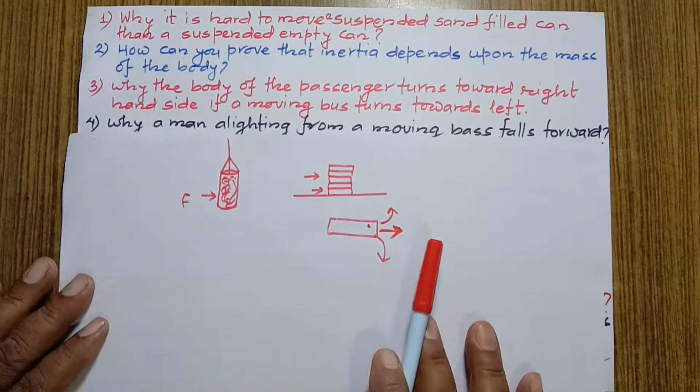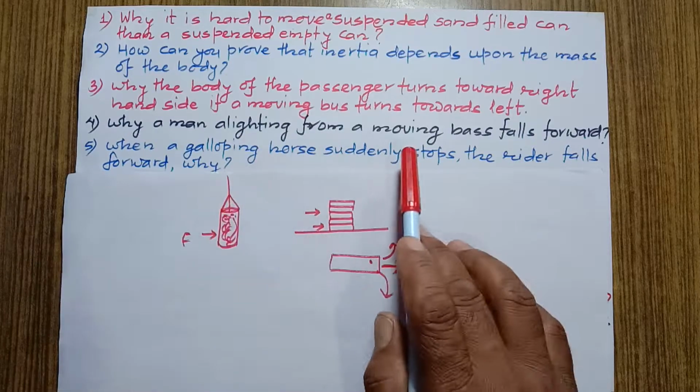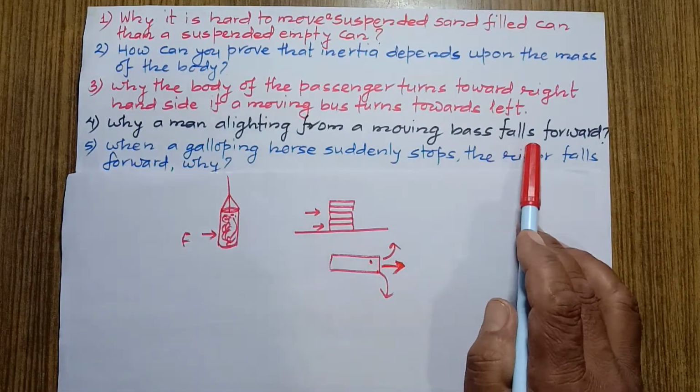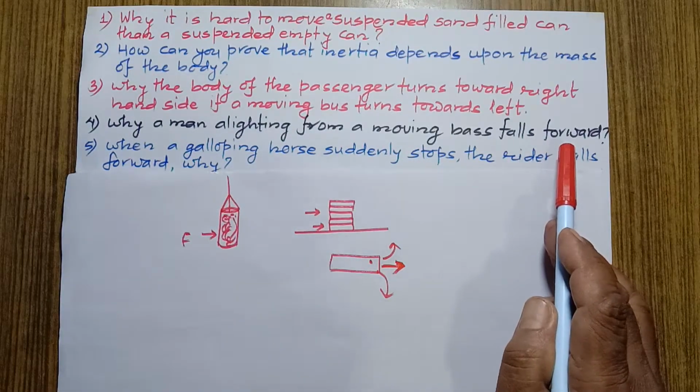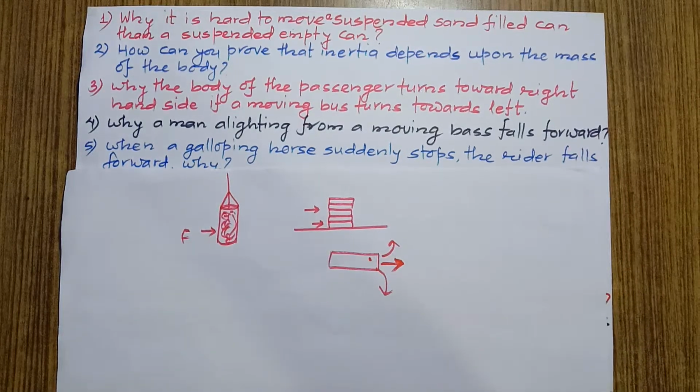Okay, let's go forward. Question number 4. Why does a man alighting from a moving bus fall forward? This is one of the questions. Now we can answer like this.